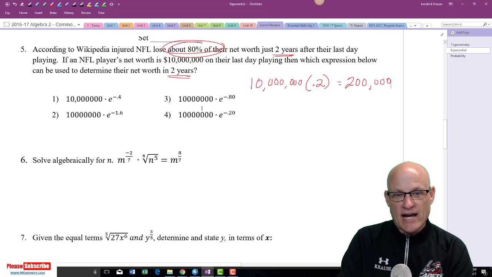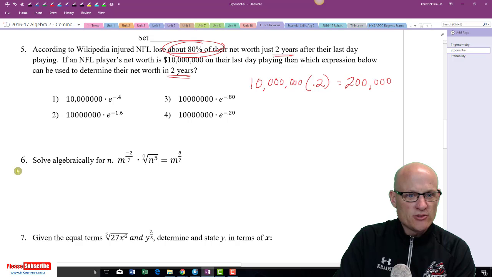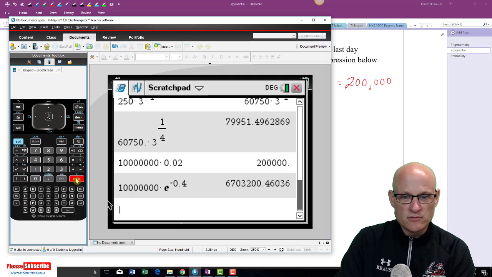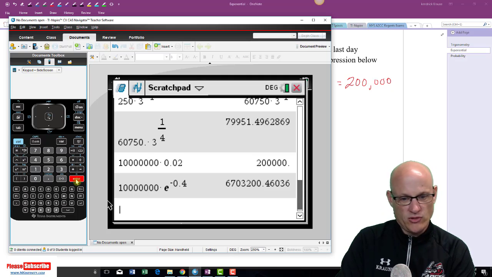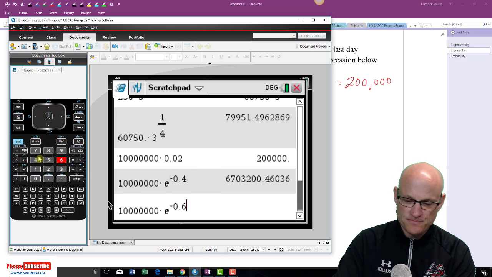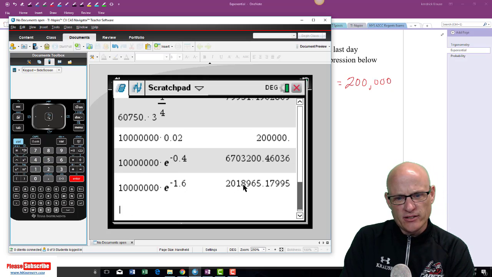My guess, it's probably not 3 or 4 because those would be too easy. It's probably one of these crazy ones. So let's do 10 million e to the negative 0.4. Nope, that's a lot more than that. That's 6,703,000. That ain't gonna do it. So let's do it to the negative 1.6. Oh, 201,000. Wait, 2 million. 2 million.